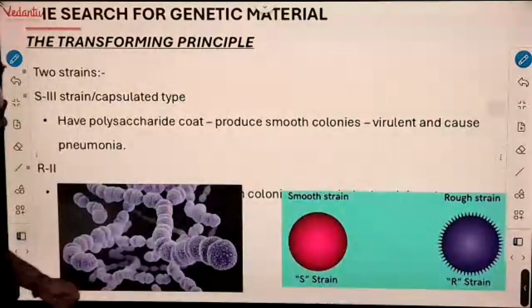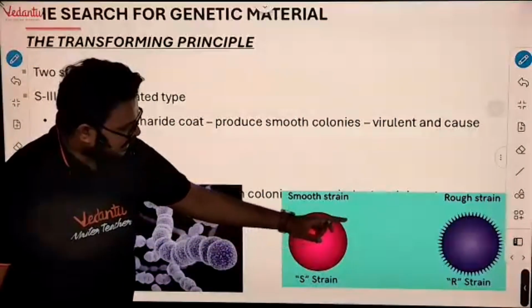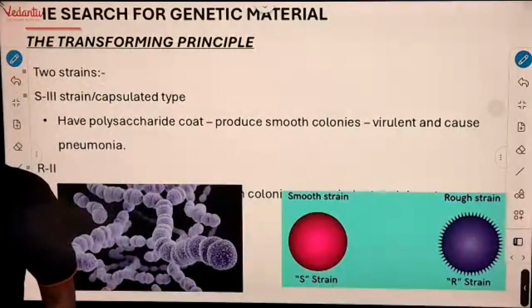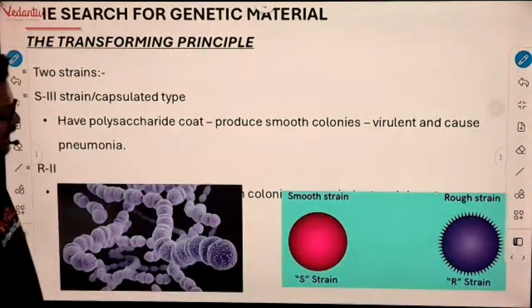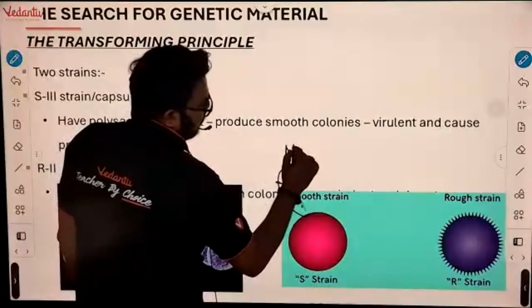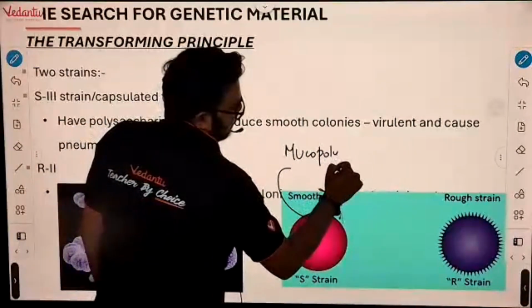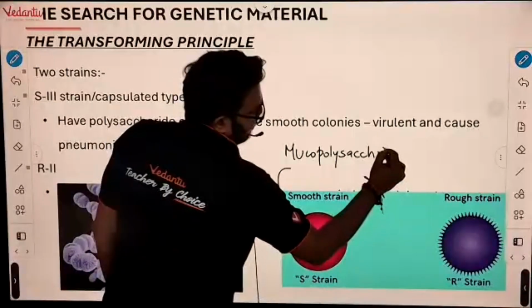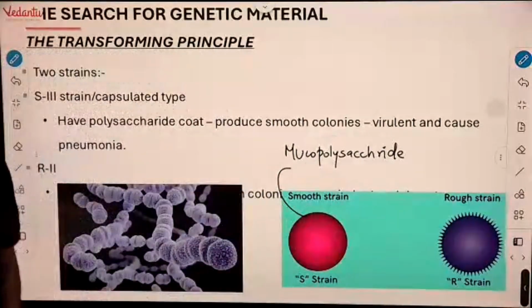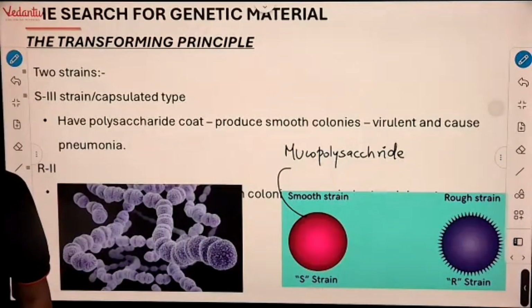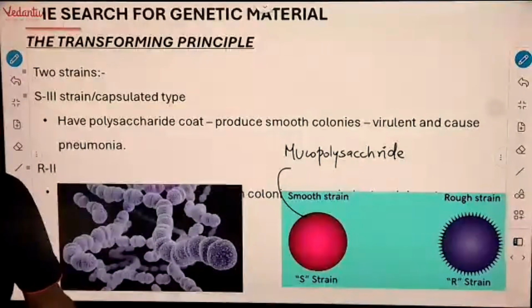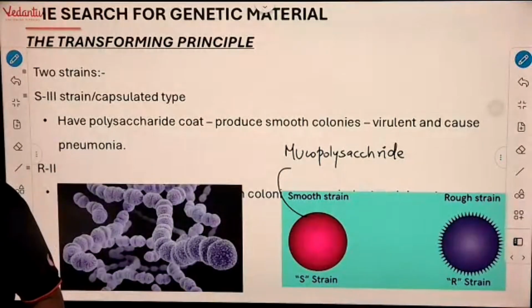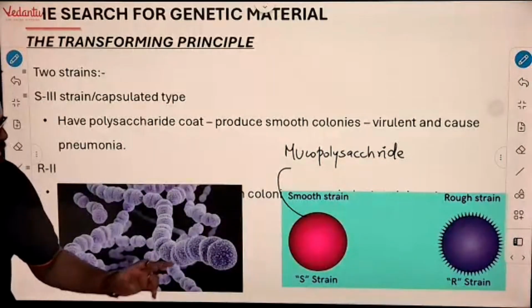So we have two strains of Streptococcus, the S strain and the R strain. In the S strain you can see the surface is smooth, and in the rough strain there is no smooth surface. We believe that the S strain has a protective covering of mucopolysaccharide. Because of that, when we take antibiotics, they cannot kill the bacteria. If they cannot kill the bacteria, the bacteria will cause disease, and strains of bacteria which cause disease are called virulent strains.